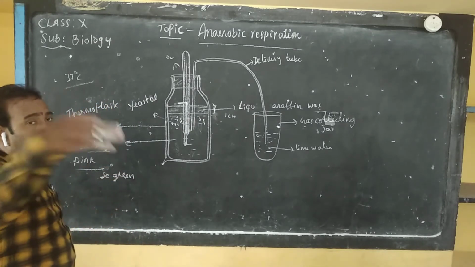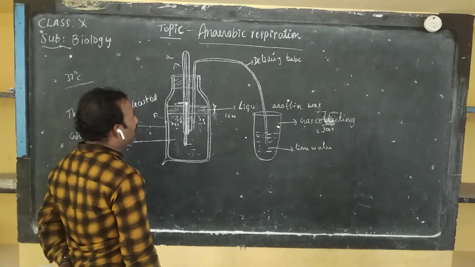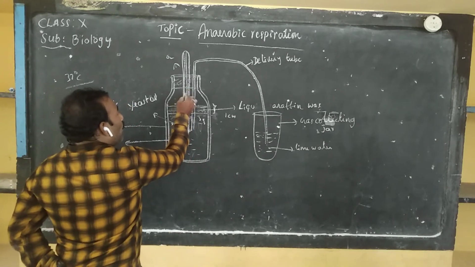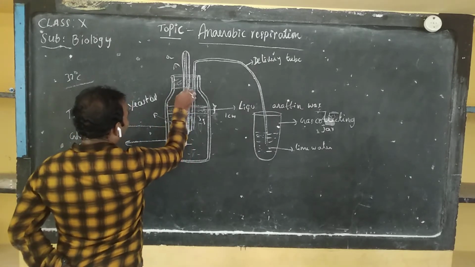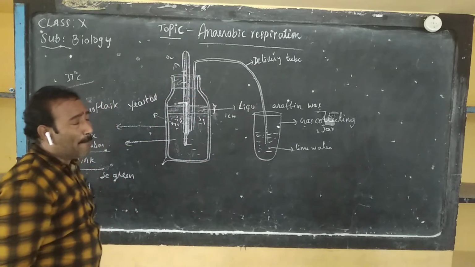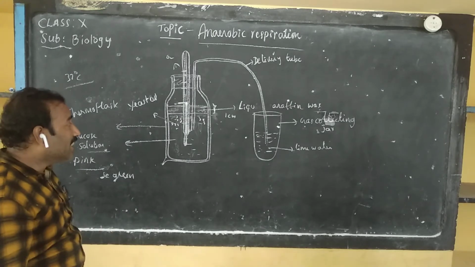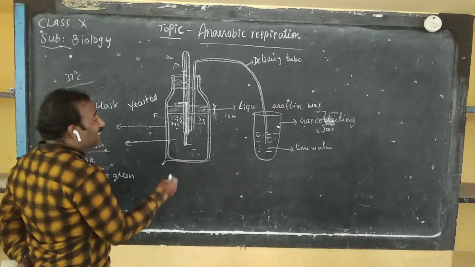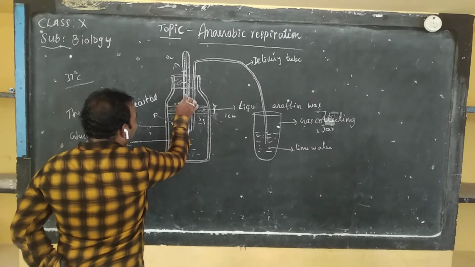Then this entire apparatus is kept on the table without disturbance for 24 hours, and note the temperature every 2 to 3 hours. Yes, how much increase is there in the mercury level? In this way, record all this temperature for 24 hours. Then what you will observe is that with progress in time, the mercury level has increased.